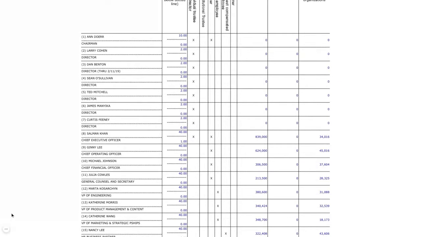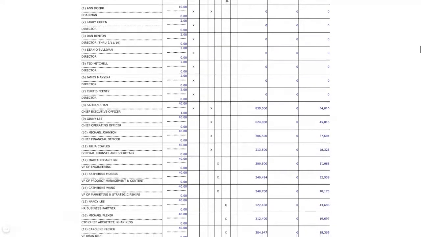which sounds very high, but I wouldn't necessarily say they're a bad nonprofit for that or financially irresponsible, because first of all, they have a lot of revenue and this is a small portion of that. Second, Sal Khan's opportunity cost working at a nonprofit is pretty high, since he would have worked in hedge funds and made millions of dollars per year. So him earning $870,000 per year, while it's pretty high, I wouldn't say it's unjustifiable.